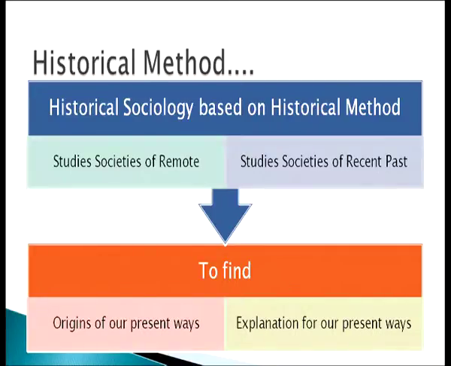And why do we study this remote and recent past history? We study this to find the origin of our present ways and explanation for our present ways. That means what we are doing in the present days and how we are living in the present days is deep rooted in the past history. So, that is the reason why we study history and why we study society through the historical method.